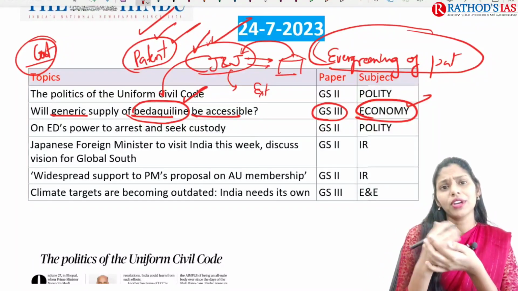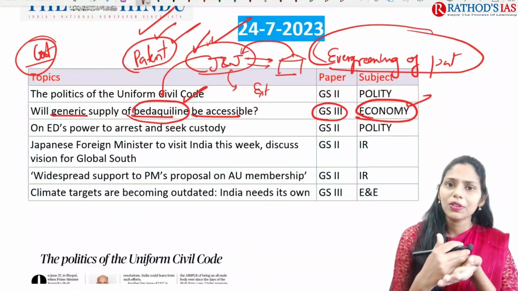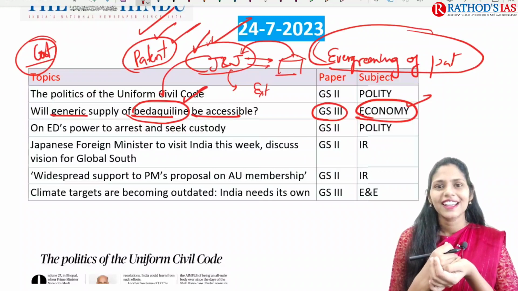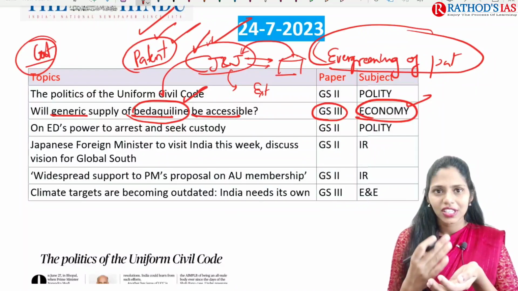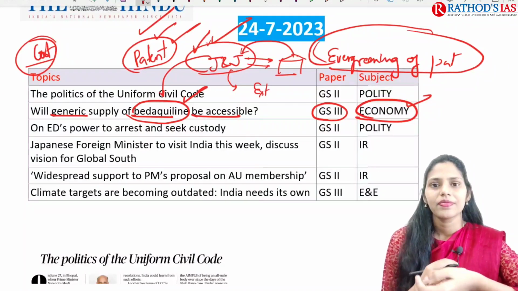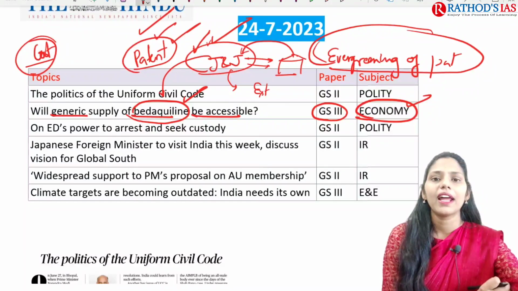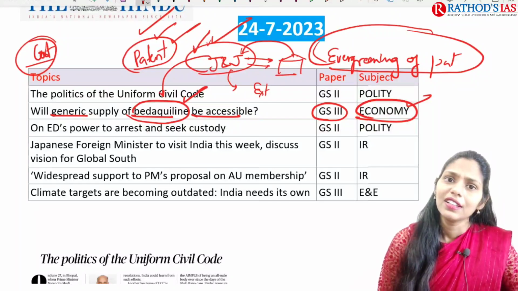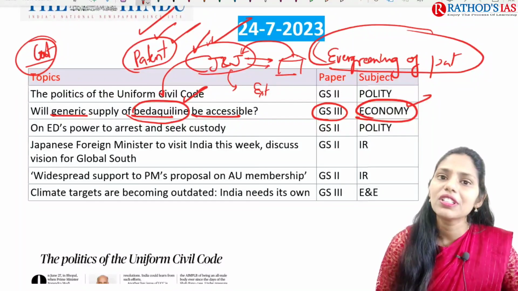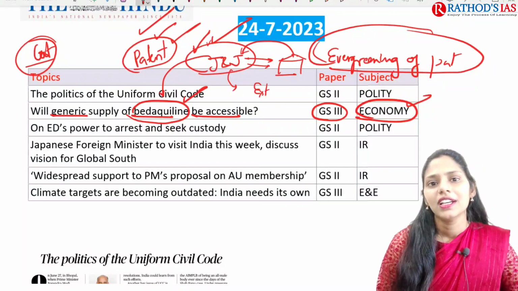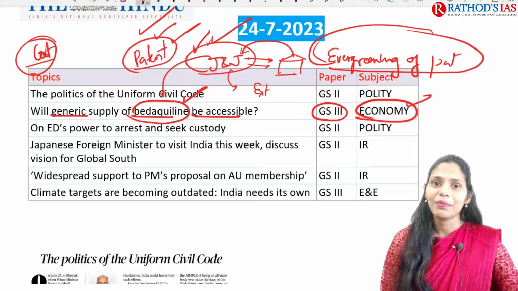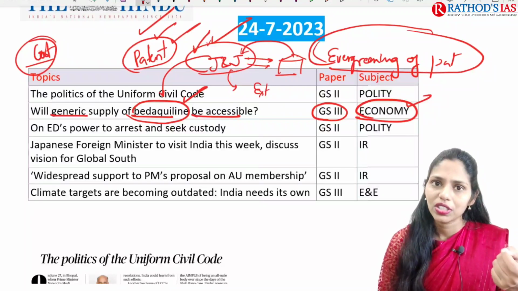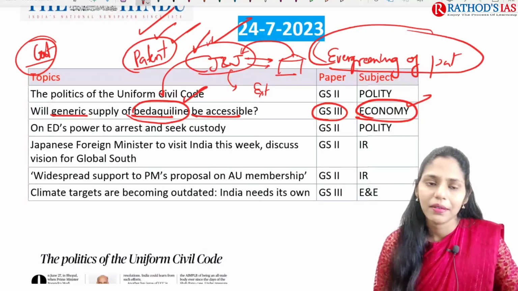So in prelims, how can you expect a question? You can expect a question regarding TB, whether it is bacterial or viral, and you can get a question like TB infected areas. Even the government has a plan, a target, to end TB in India, and you have to see the different schemes brought up by the government to end TB in India. From that point of view, you can get a prelims question, and from mains point of view, you can get a question regarding the evergreening of patent.